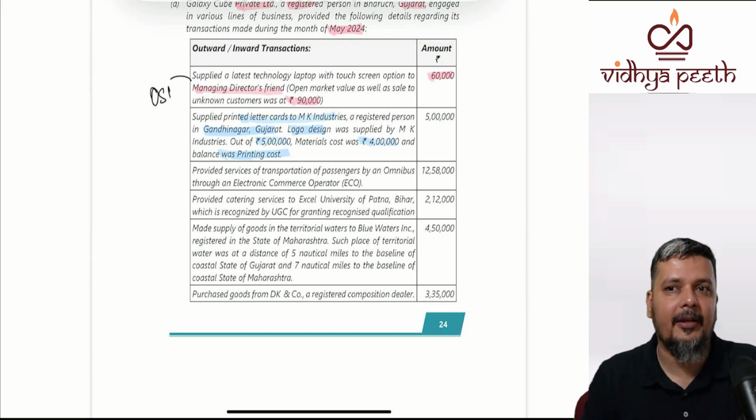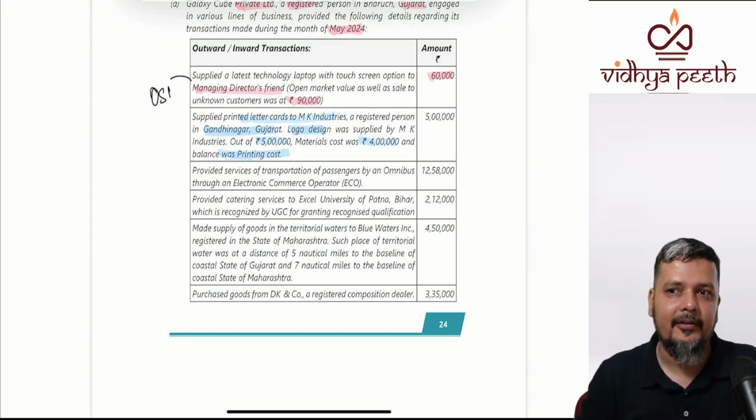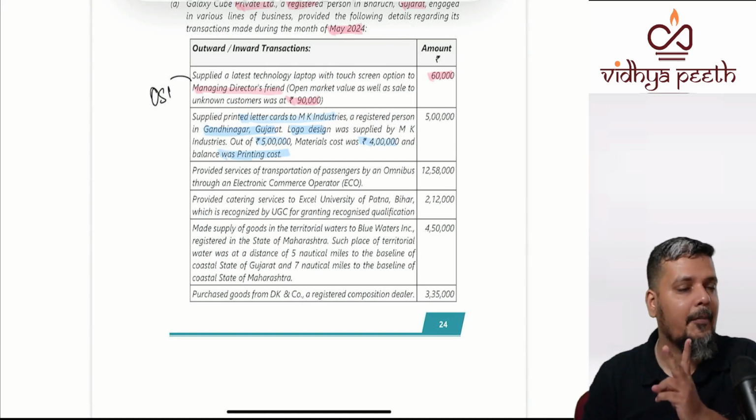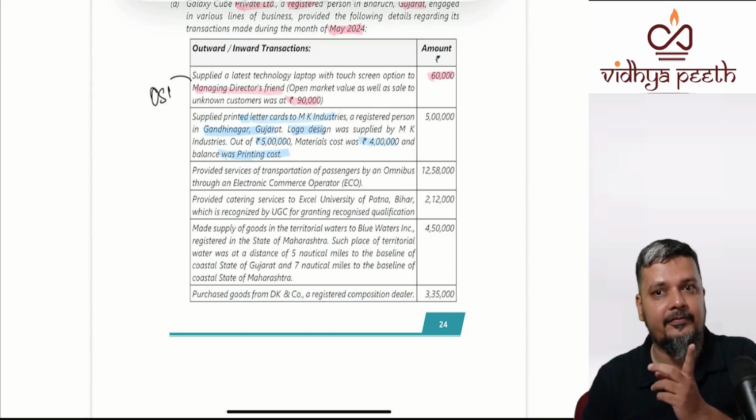Is it a composite supply? This material, the book material that is given, is the same as this question. I have given you a multicolor book; I would have sent the content and he has printed and given it to me. So there are two elements that I get from a printer: paper and printing service. Paper is goods, printing service is service. Because the goods rate may be different and the service rate may be different in the question. Correct?